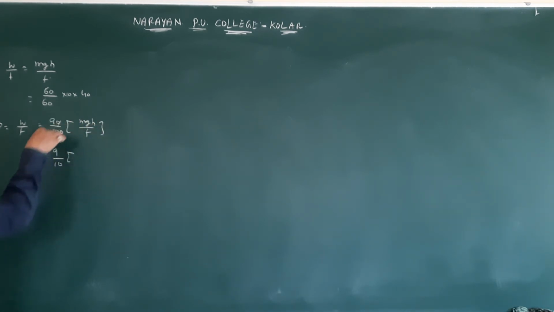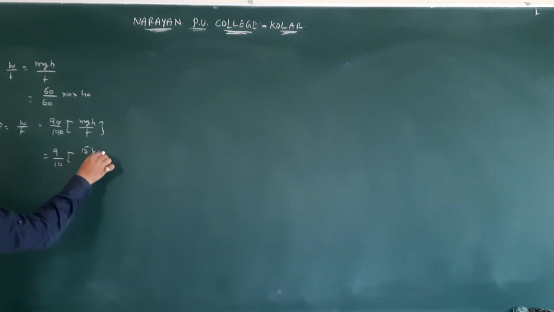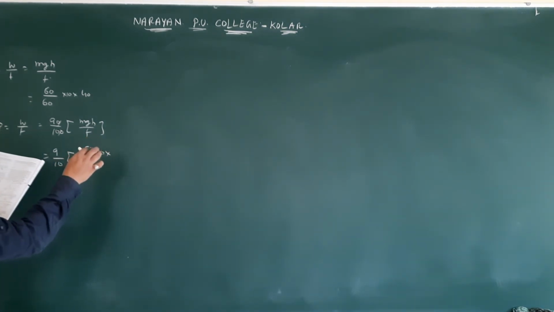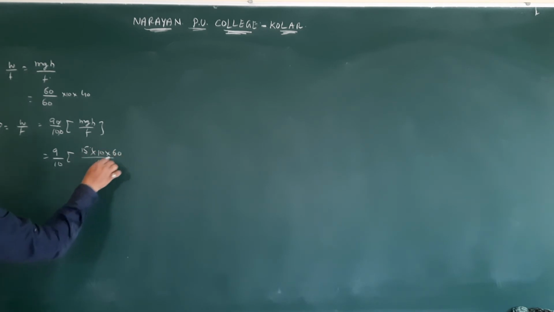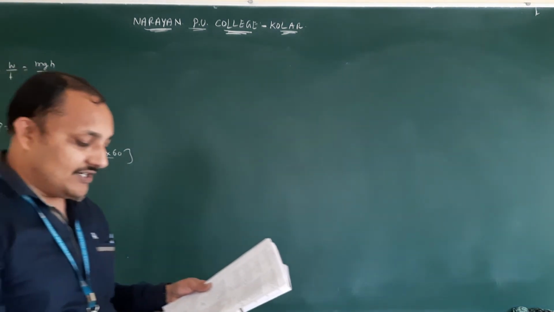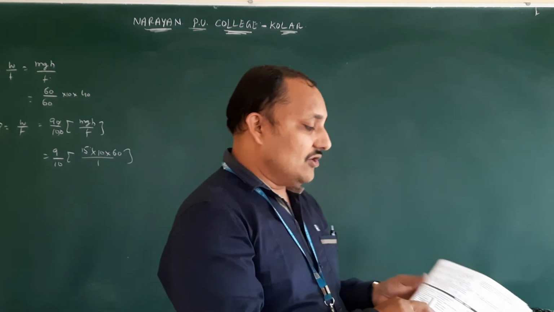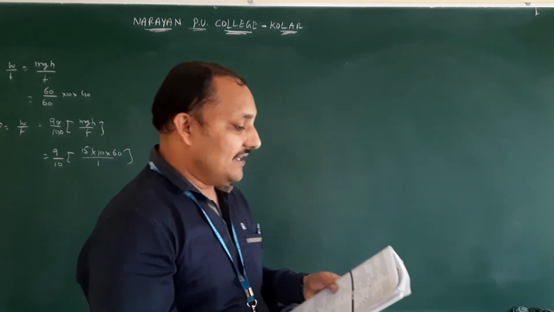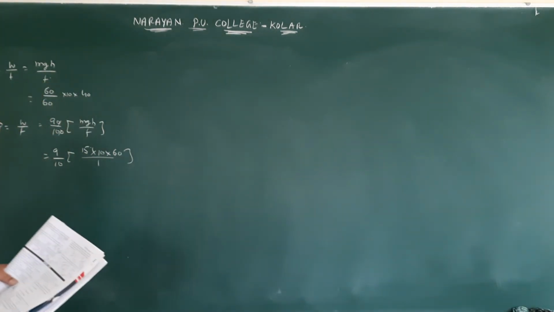So 9 by 10. Mass value, how much they gave? 15. g value 10. From what height they said? 60. Time value 1 second, 15 kg per second. So if you calculate, you will be getting it in watts. You should convert by dividing by 1000, then you will be getting it in kilowatts. That is question number 38. Next, question number 39.